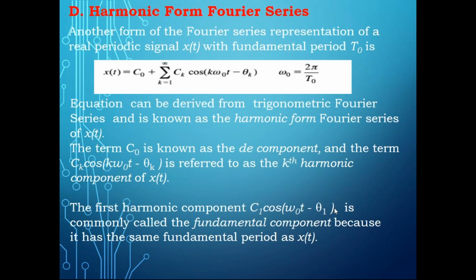420, can you please tell me? When you expand this equation by taking different values of k, starting from k equal to 1 to infinity, you get C1 cos omega naught t, C2 cos 2 omega naught t, and so on. So you get omega naught, 2 omega naught, 3 omega naught, up to infinity. All these omega naught terms, if you compare, which is giving the least frequency component? 420, are you there in today's class? 420, please respond.